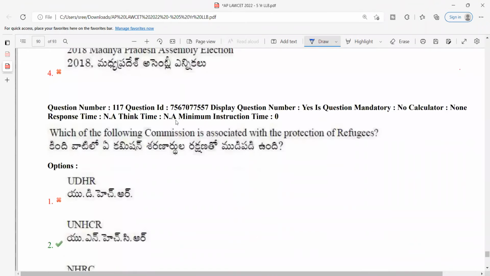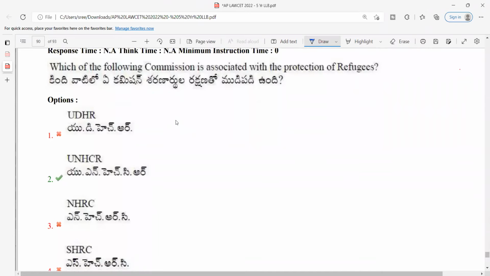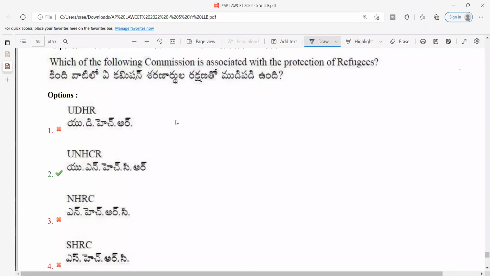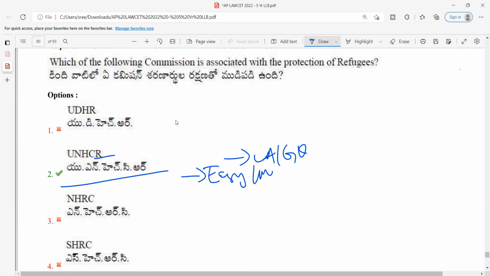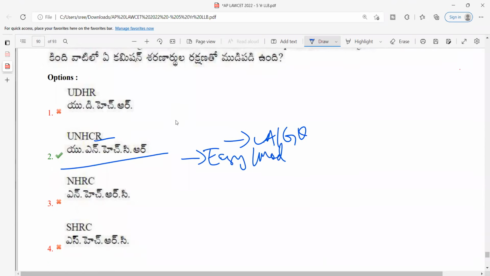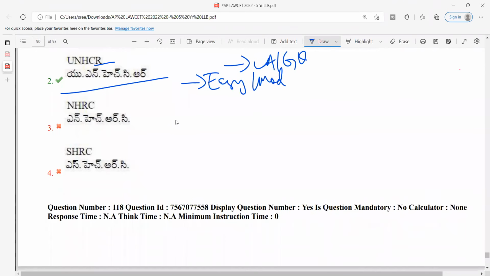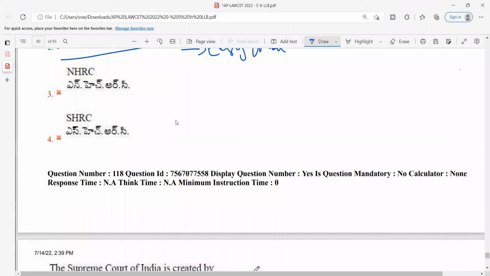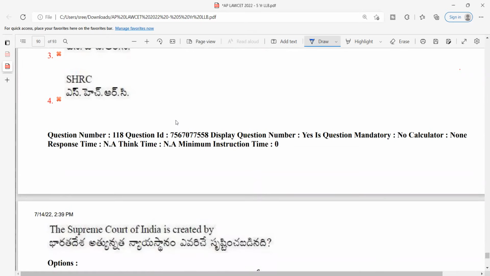Next, which of the following commission is associated with the protection of refugees? So it is UNHCR, United Nations High Commission for Refugees. So I think it was discussed in current affairs or GK classes. Even if it is not discussed also, it is somewhere between easy to moderate. Okay. Next, not a difficult question, because NHRC and SHRC, they are not dealing with those things, right? So what are the other two options? So it is an easy question if you are making an educated guess.